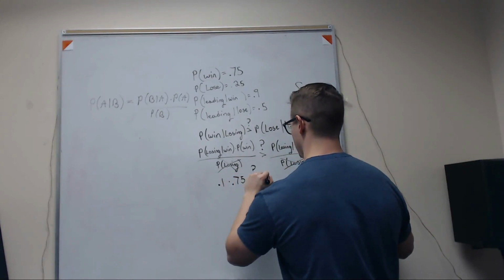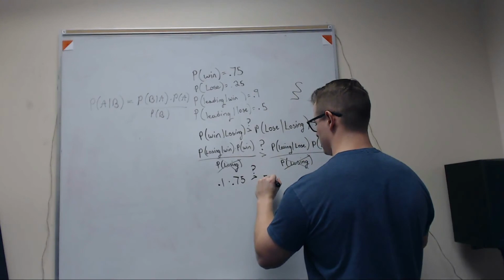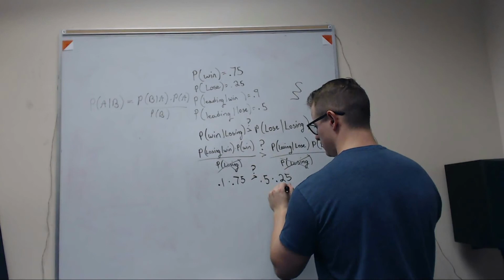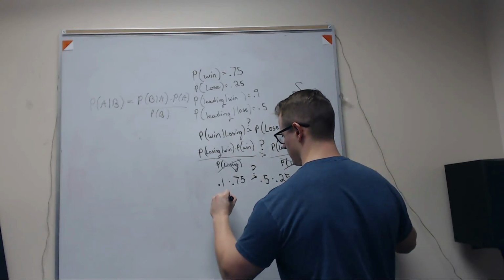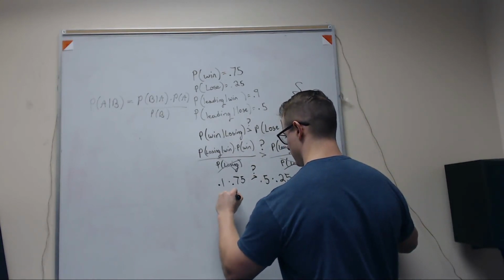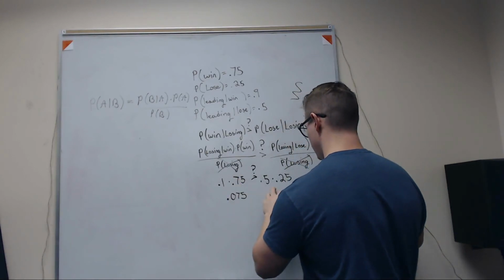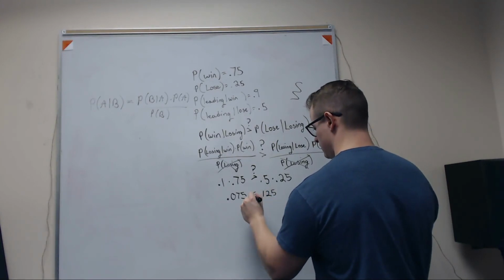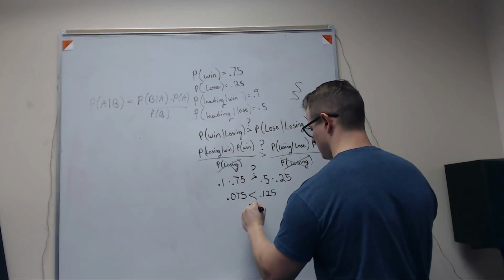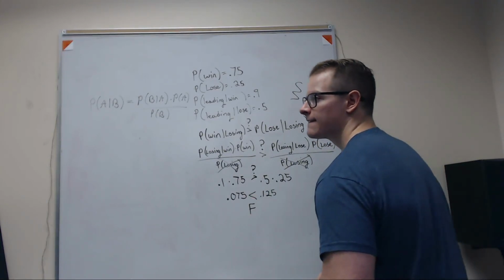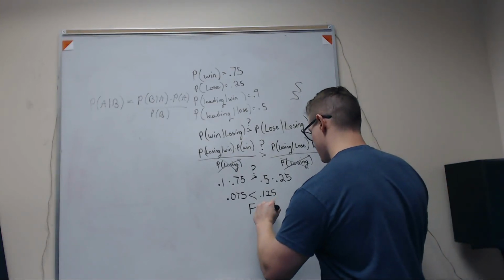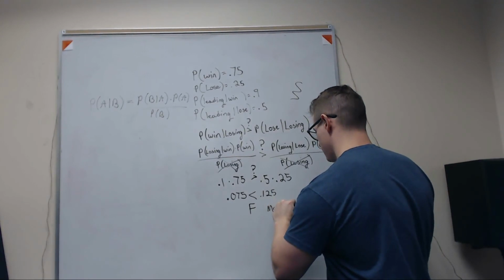0.5 times 0.25. And that one's what? Is that 0.07? 0.75 and 1.25... 0.125. So that's false. So here you would say it's more likely they lose the game. Okay. All right, so 10 minutes.